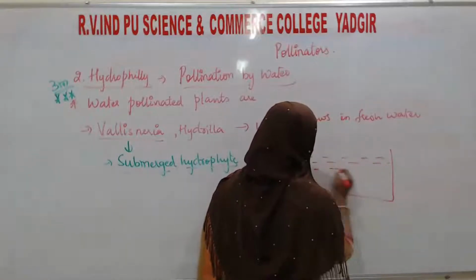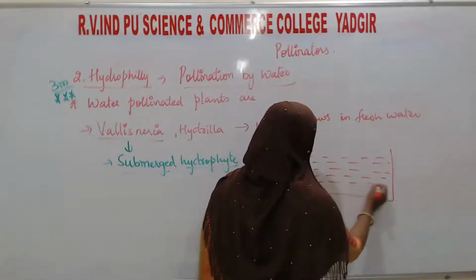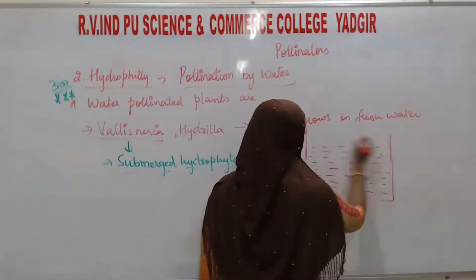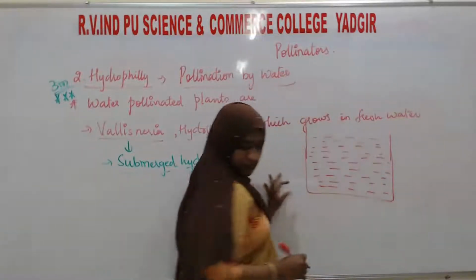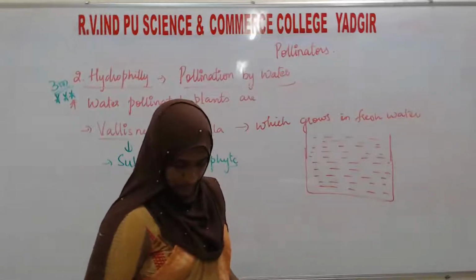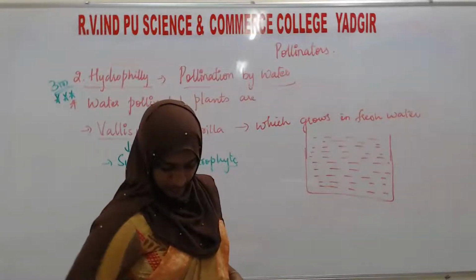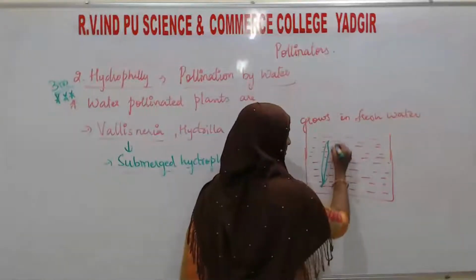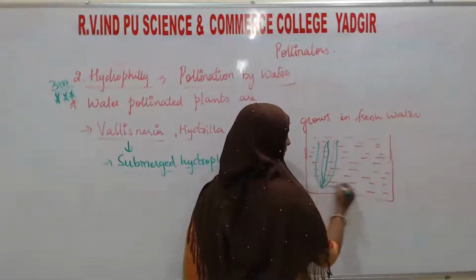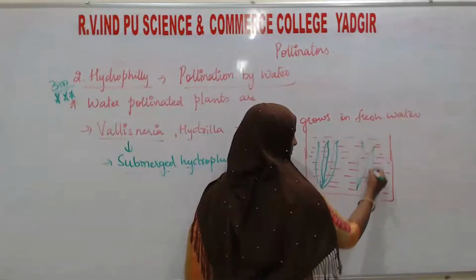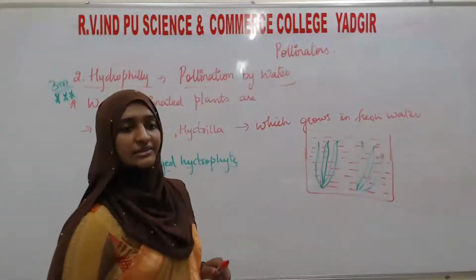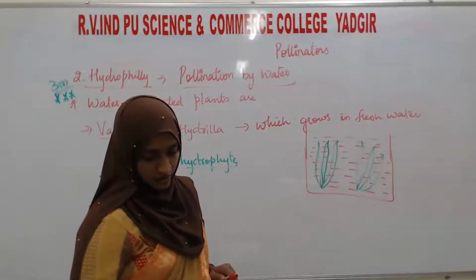This is the water. Okay, here the plants will be like this, totally submerged in the water. That's why we call them submerged hydrophytes.